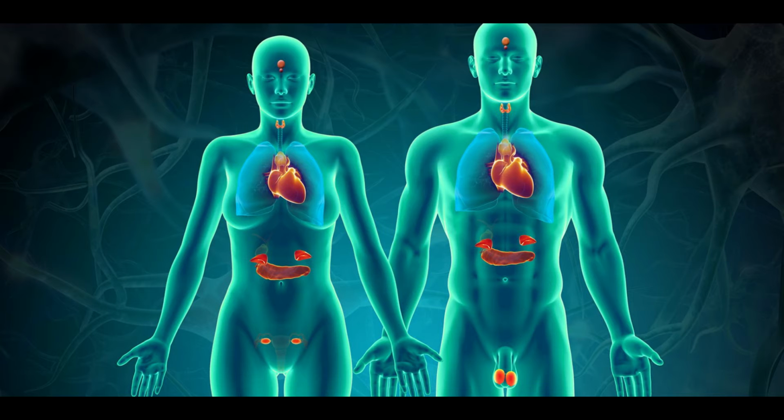So what are the endocrine glands? In the head, we have the pineal, hypothalamus, and pituitary. In the neck, we have the thyroid and parathyroid glands. Then in the body, we have the thymus, the adrenals, and the pancreas. And in the female, we have the ovary, while in the male, we have the testes. So let's summarize the hormones.